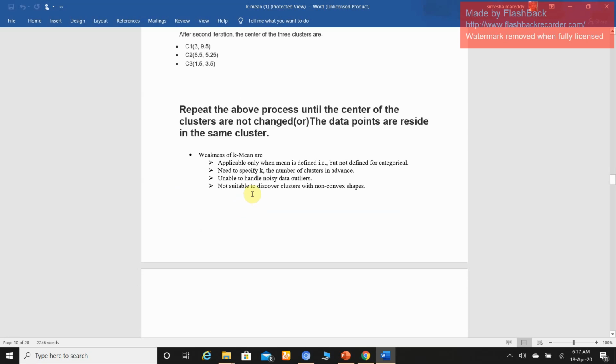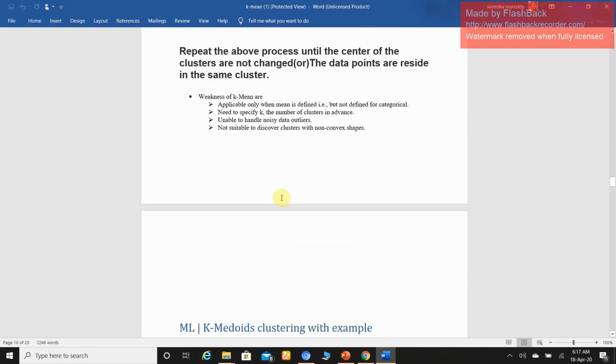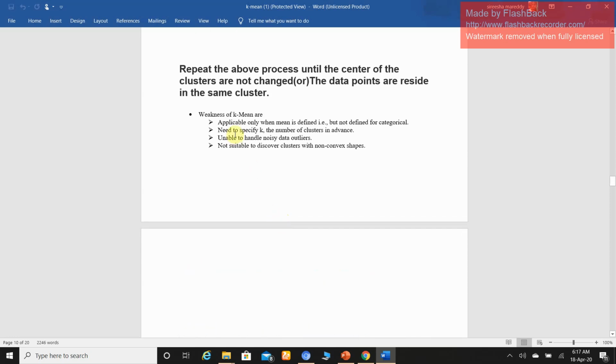Right. So the next algorithm is called the K-medoid clustering algorithm, with an example. Why are we moving to the K-medoid clustering algorithm? We have some drawbacks in the K-means clustering algorithm. K-means is applicable only when the mean is defined. Next, we need to specify K, which means before solving the problem we must decide the number of clusters in the given problem. So that is another drawback.